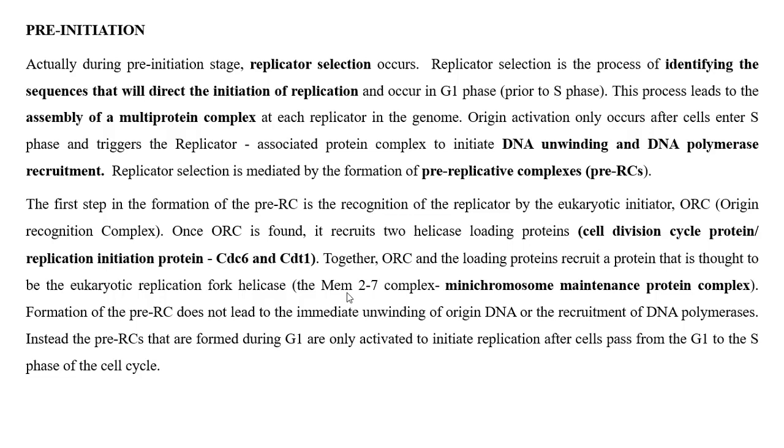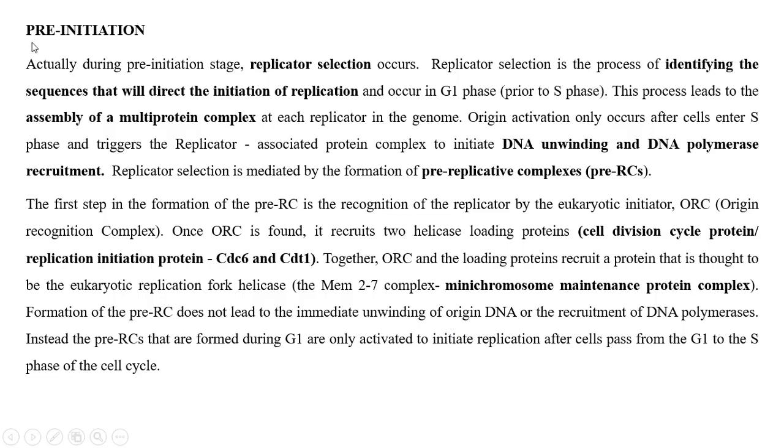Because eukaryotes are more complex, the DNA can be associated with histone molecules and nucleoprotein molecules. So this mini chromosome maintenance protein also plays an important role in DNA maintenance. Formation of the pre-replication complex does not lead to immediate unwinding.